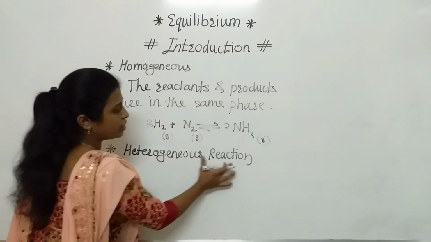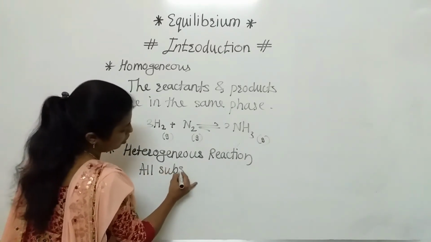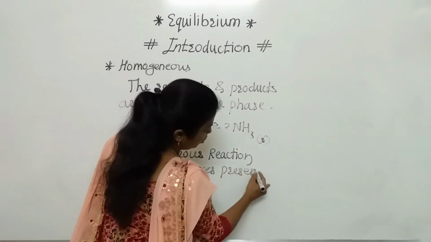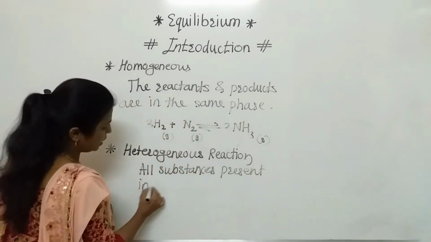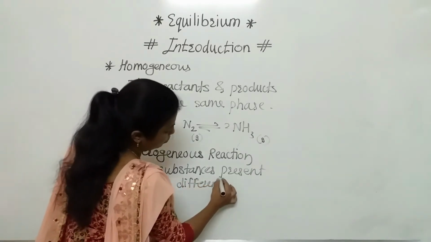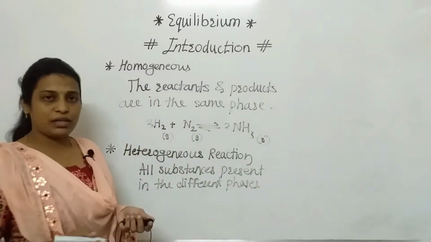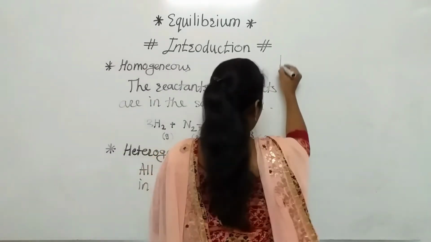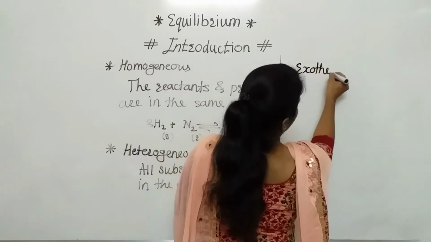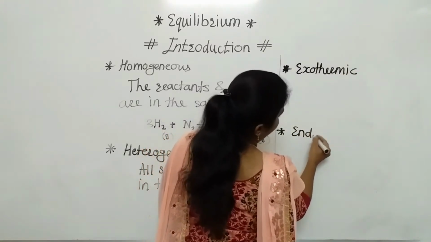But in the heterogeneous chemical reaction, all the substances are present in different phases, and that is nothing but the heterogeneous reaction. Another type is the exothermic reaction and endothermic reaction.